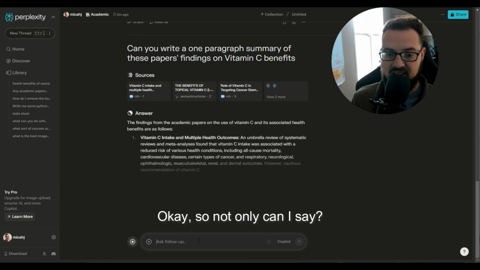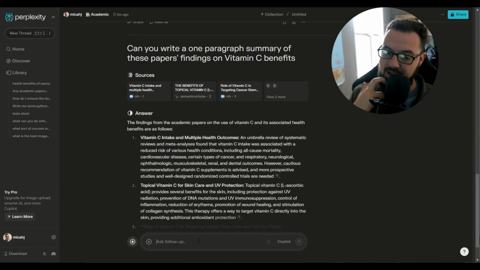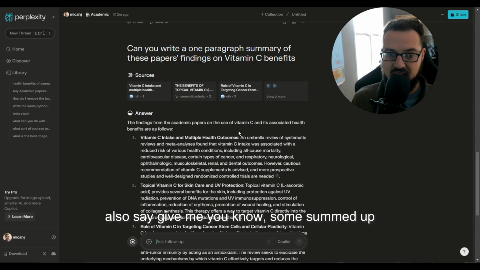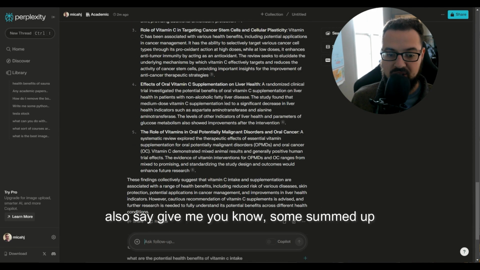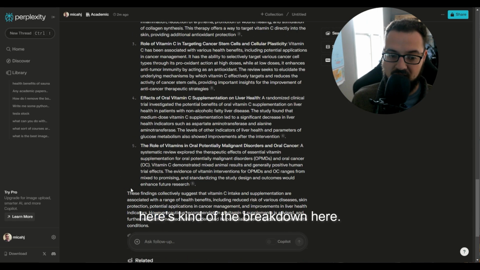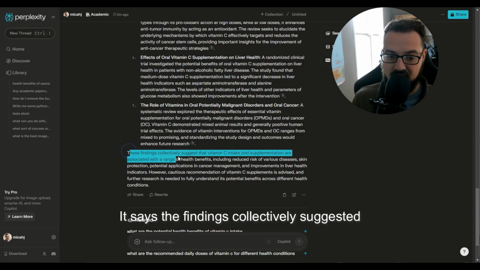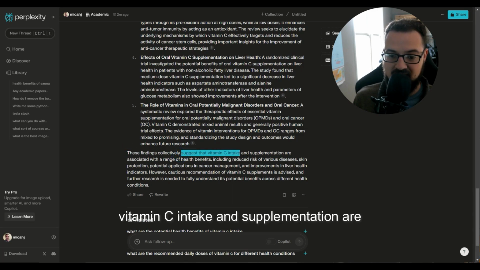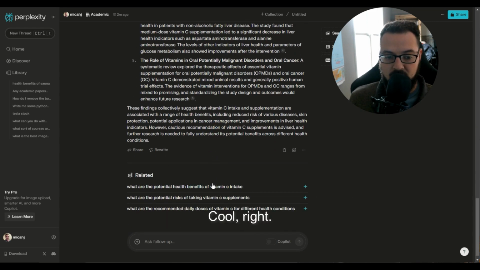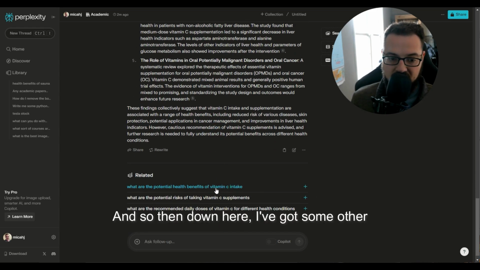Okay, so not only can I say do this research for me, but I can also say give me some summed up statements, right? So here's the breakdown. It says the findings collectively suggest that vitamin C intake and supplementation are associated with a range of health benefits. Cool, right? And so then down here, I've got some other cool things.